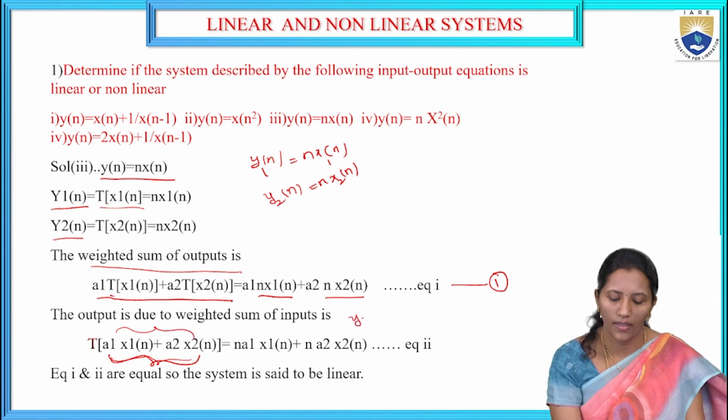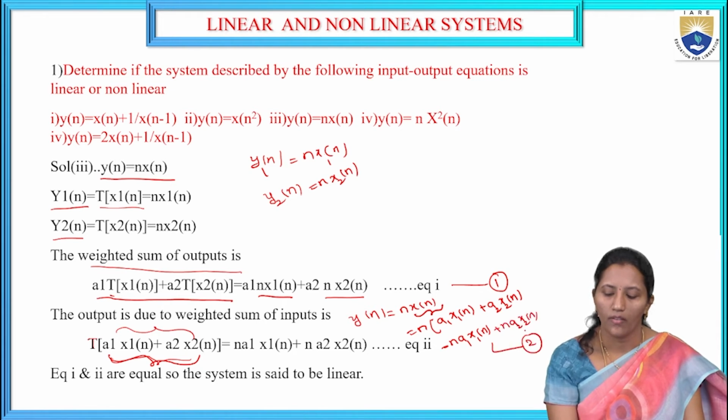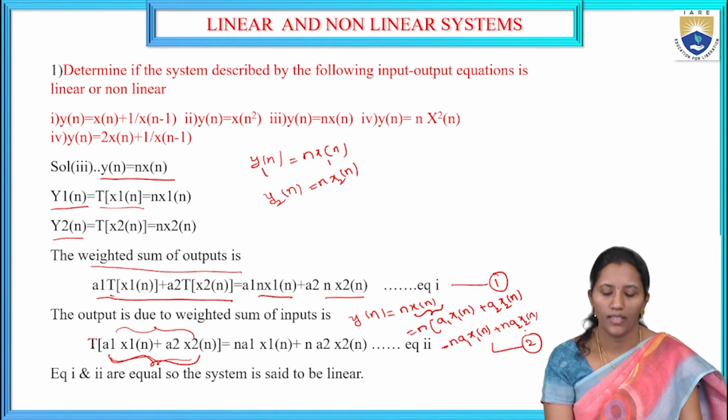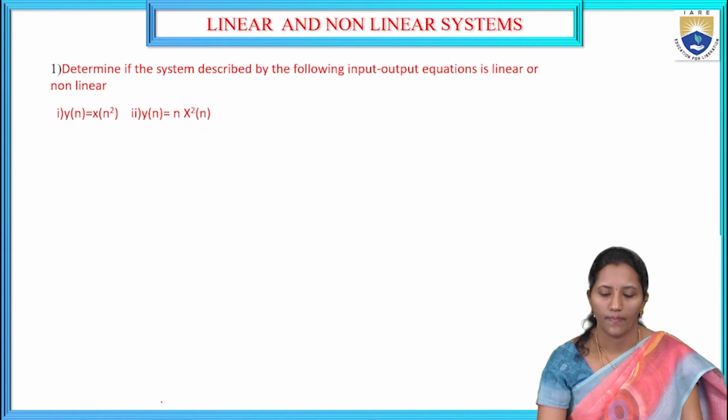Here y of n is equal to n into x of n, so substituting the weighted sum we get n into a1 x1 of n plus a2 x2 of n, that is, n a1 x1 of n plus n a2 x2 of n. This is equation 2. If both equation 1 and 2 are equal, then the system is said to be linear. In this problem, equations 1 and 2 are both the same, so this system is called a linear system.